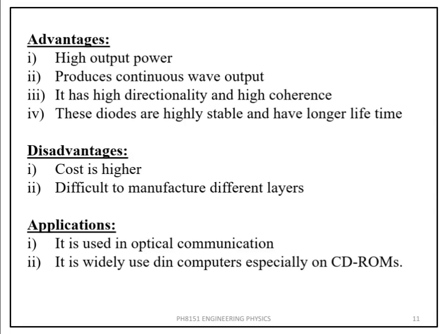Advantage: high output power. It produces continuous wave output. It has high directionality and high coherence. These diodes are highly stable and have longer life. Disadvantage: cost is higher, difficult to manufacture different layers. Applications: it is used in optical communication. It is widely used in computers, especially on CD-ROMs.